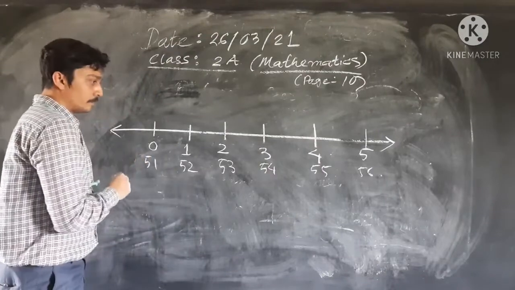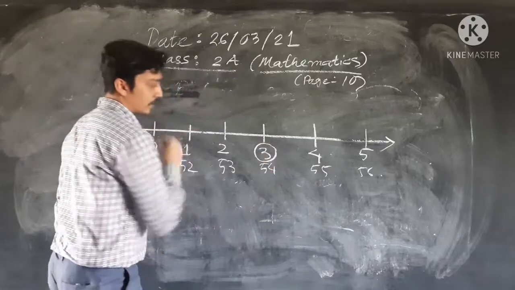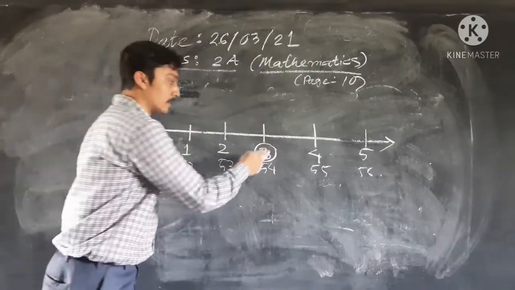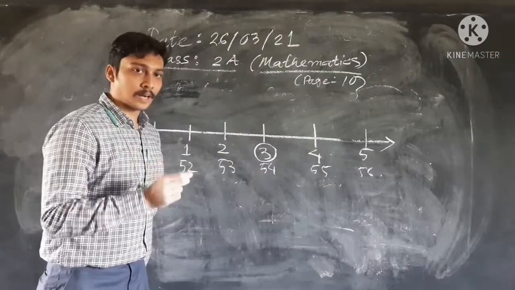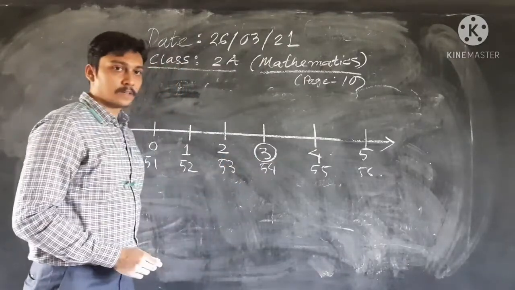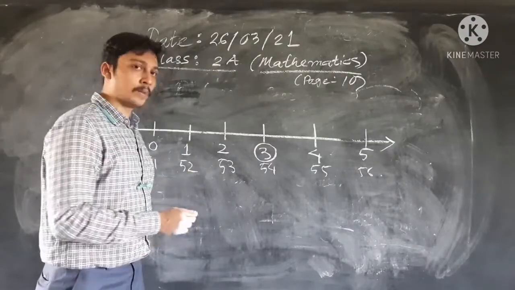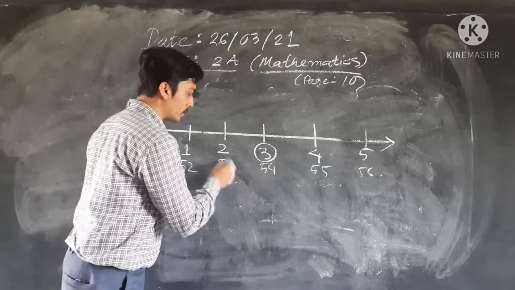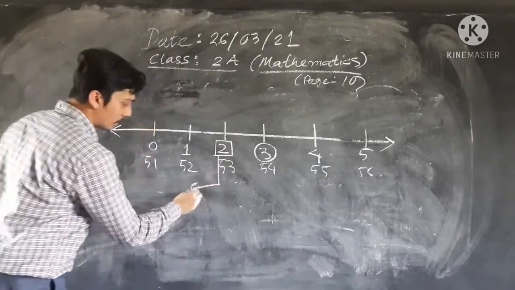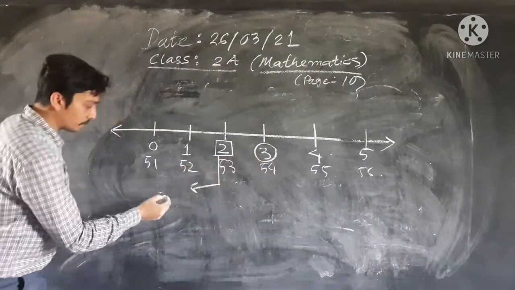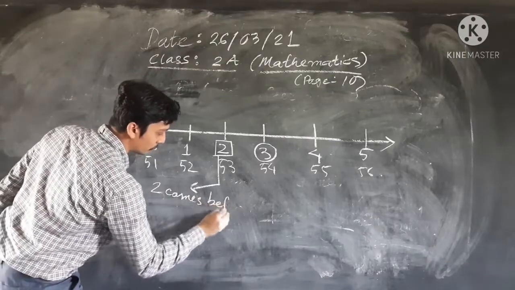Now I am coming to 3 and I am circling the position 3. Now tell me, which number comes before 3? The number is 2. So 2 comes before 3.